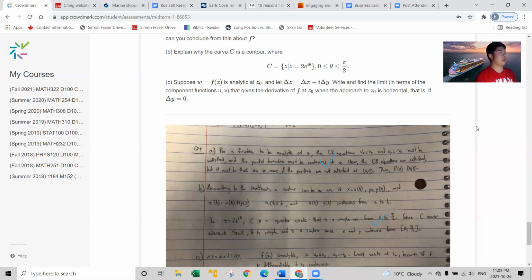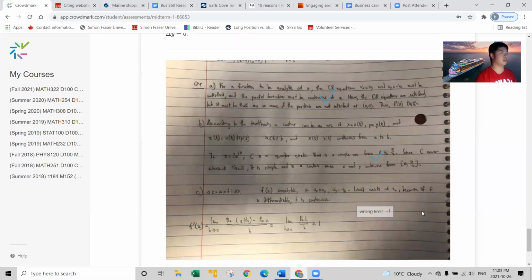And part C: suppose f of z is analytic at z naught and let delta z equals delta x plus i delta y. Write and find the limit in terms of its components u and v that gives the derivative of f at z naught when the approach to z naught is horizontal, that is if delta y equals 0. Honestly, I BS'd on this one. I completely didn't know how to do part C.